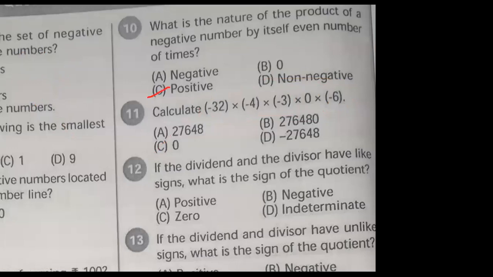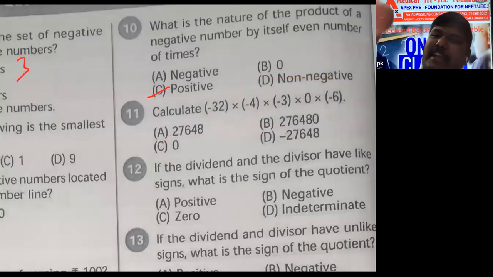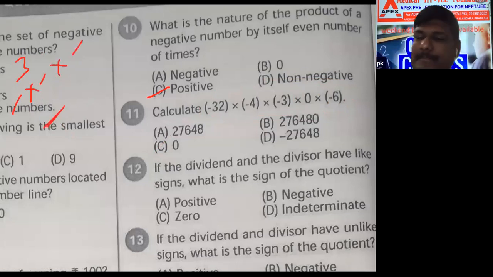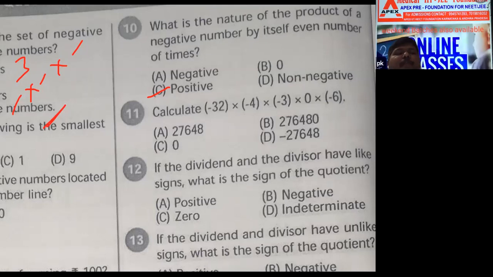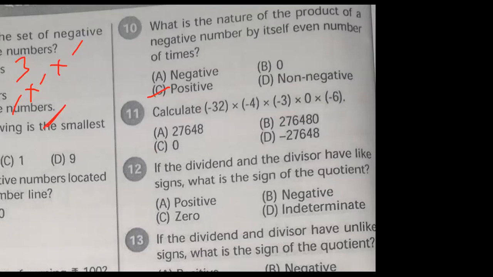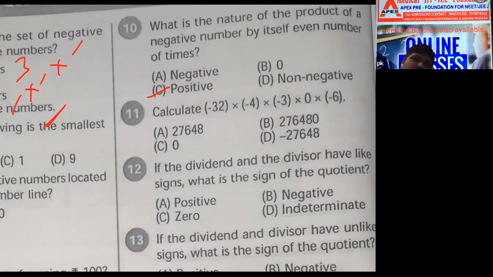9th question they have given odd number of times minus. 3 times I have taken minus. Minus into minus into minus. Minus into minus plus, plus into minus minus, no. Odd number of times minus is there means negative. Even number of times minus is there means positive. Understand? Okay, sir. Do it fast. Next one.